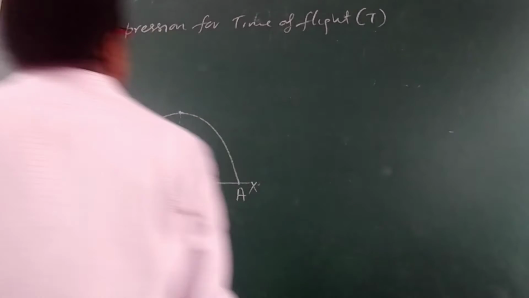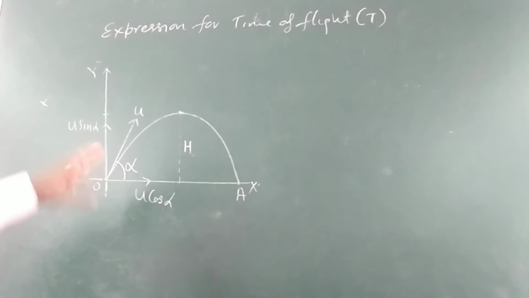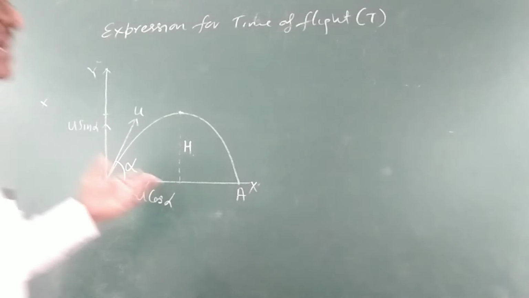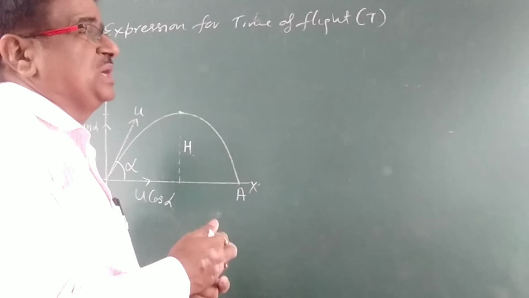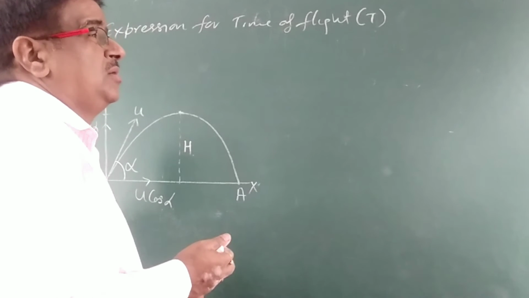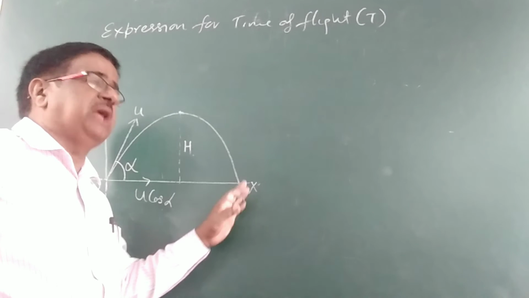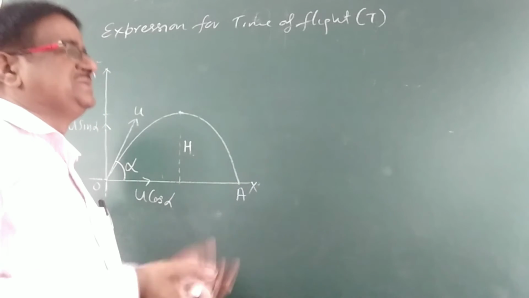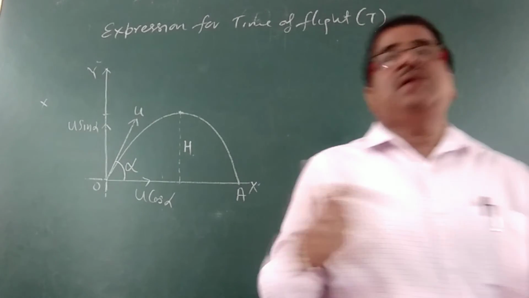Now expression for time of flight for the oblique projectile. Time of flight is defined as the time taken by the projectile from a starting point to hit the ground at the end point, or we can say the time in which the projectile remains in the air.